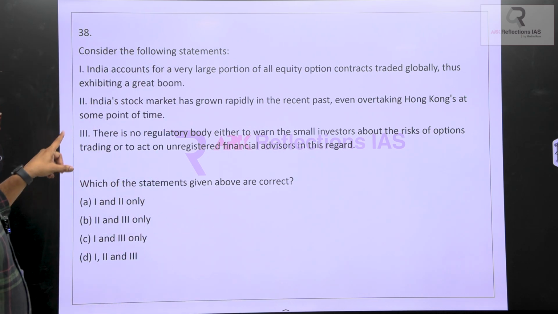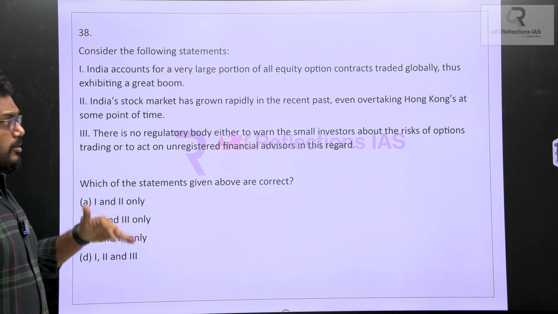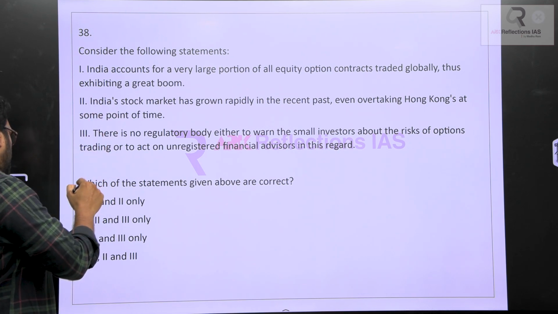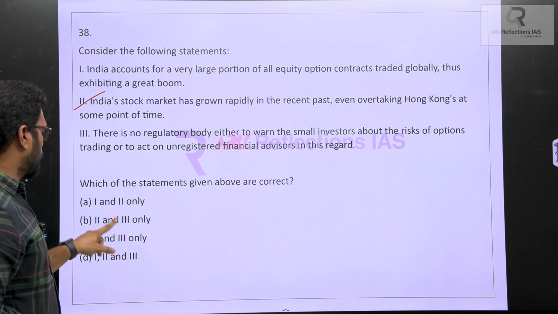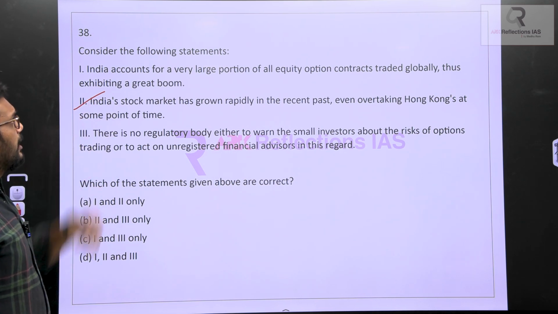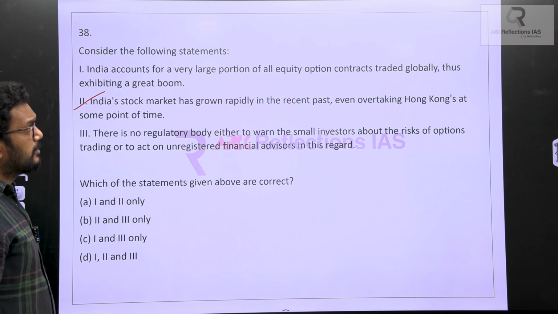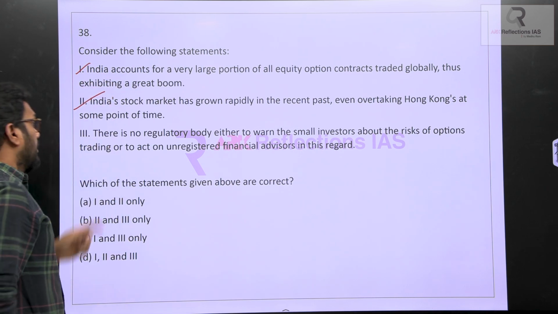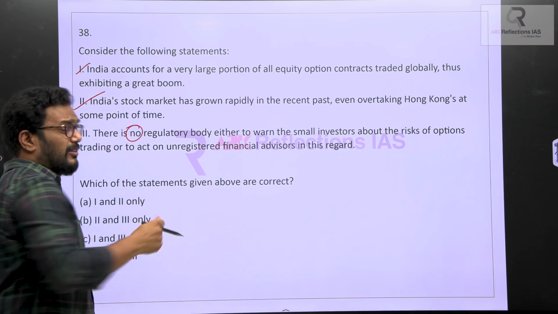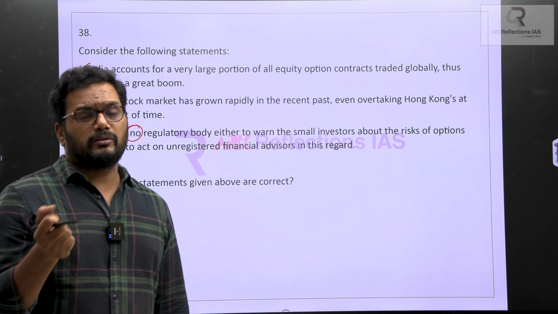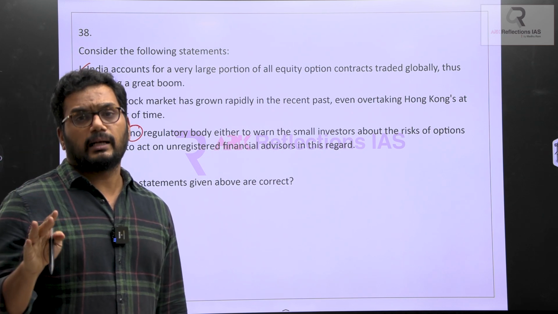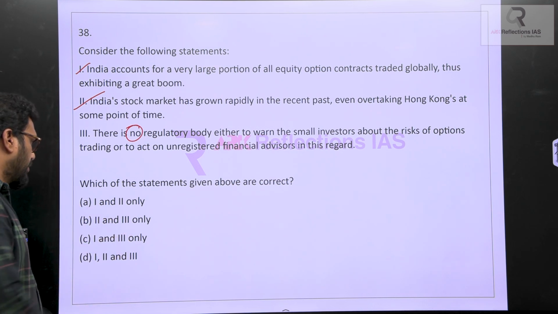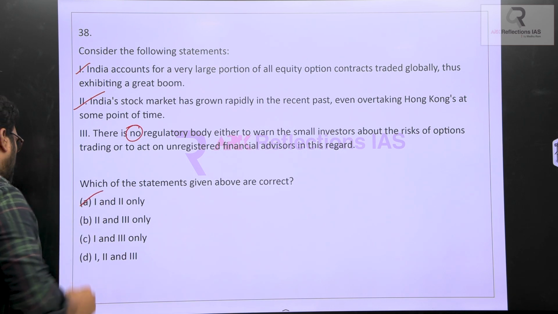In that scenario, it is also told that India is overtaking a lot of countries. One among them is Hong Kong. This is 100% true, because statement 2 itself says it is overtaking Hong Kong. So 2 has to be correct, and 2 is there in all the options. India accounts for a very large portion of all equity options contracts traded, thus exhibiting a great boom. Obviously, the first statement is also correct. Next, there is no regulatory body. Even for the tiniest of investments which you make, there is a regulatory body, which is SEBI, or a few things will be directly controlled by the RBI. That means there is no regulatory body for small investors? No, there is a regulatory body. So when you eliminate 3 also, you get the right answer for this.